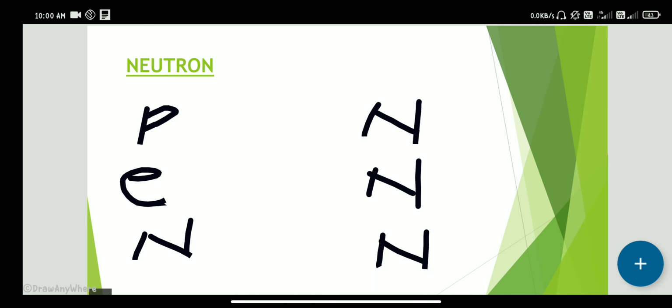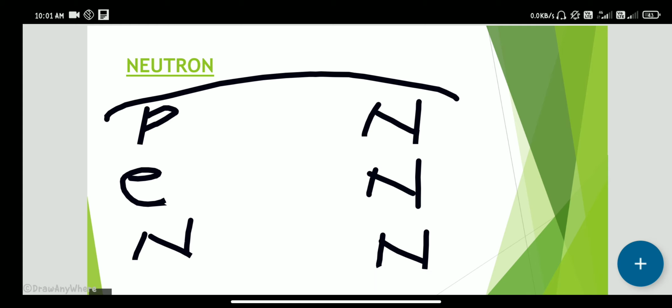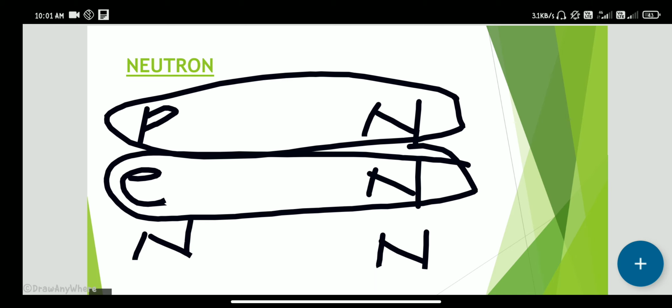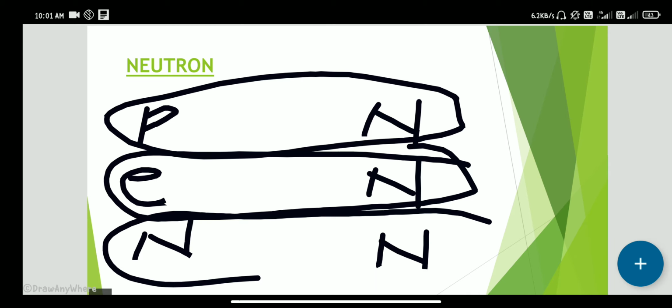When we place a proton and a neutron close to each other, nothing happens. When they place an electron and a neutron together, again nothing happens. When they place a neutron next to another neutron, nothing happens.